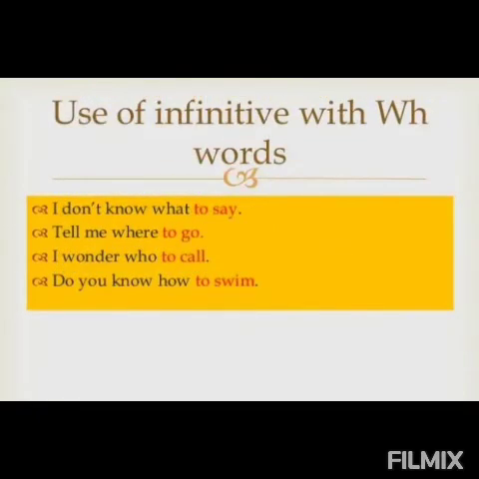Right? Now we can also use infinitives with WH words. Generally we use infinitives with WH words. Now what are WH words? Question words. What, where, who, how, when. Right? With them, we always use infinitives. I don't know what to say. Tell me where to go. I wonder who to call. Do you know how to swim? Now see, with WH questions, we are using infinitives.